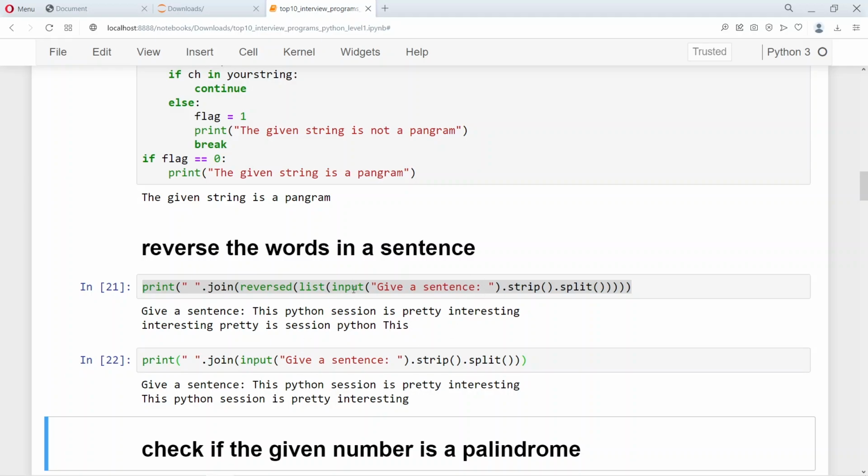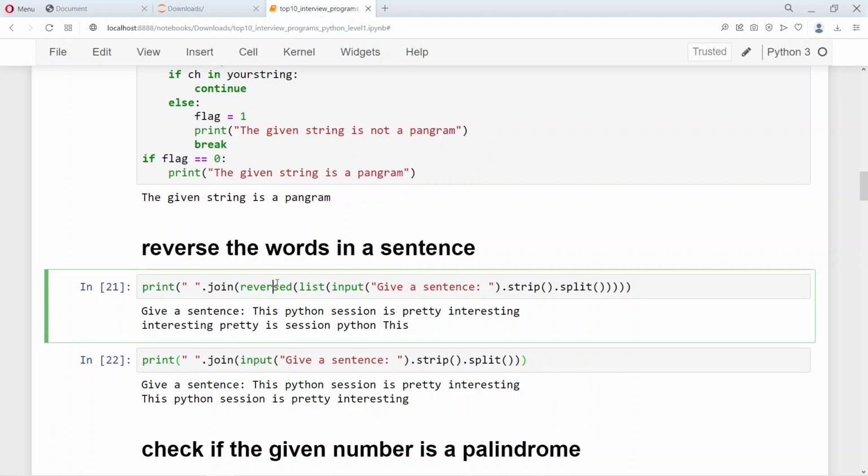So what we are doing is we are converting this string into a list of strings, and then we are reversing the order of the words in that list and then joining with an empty space. So that's what we are doing. So this is a very powerful one-liner to reverse the order of the words in the given sentence.